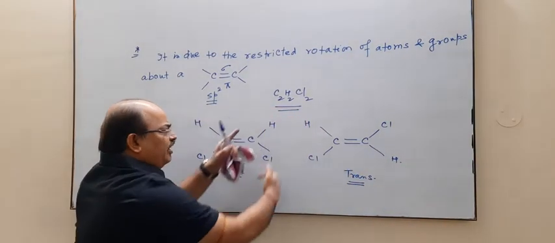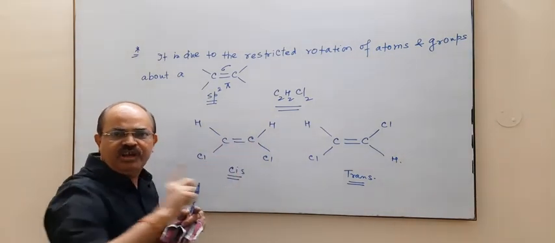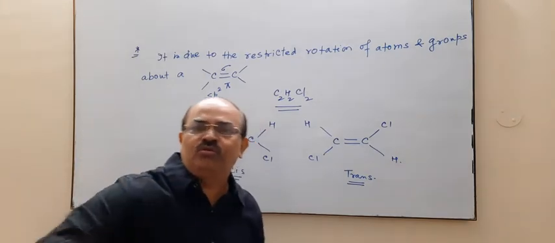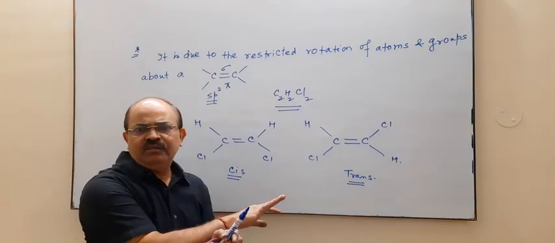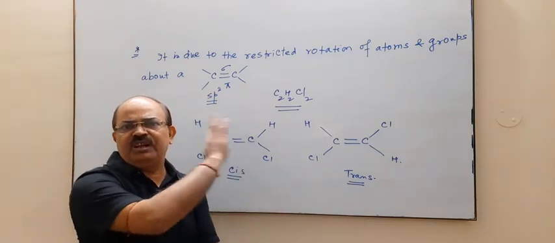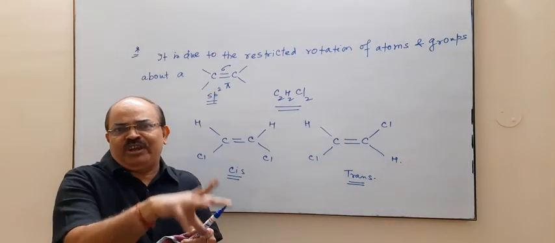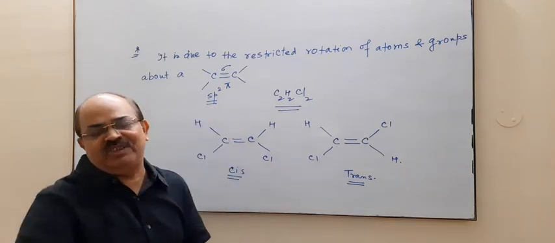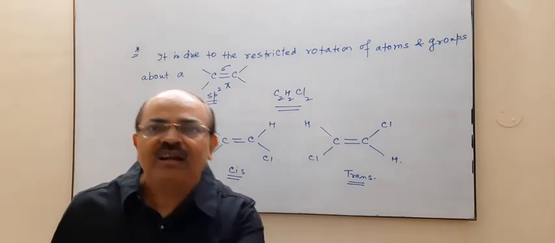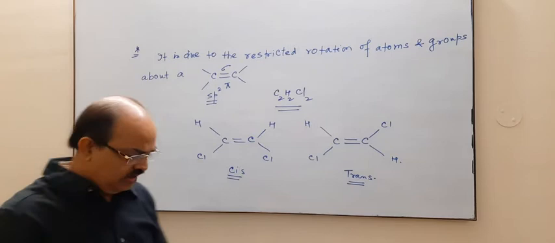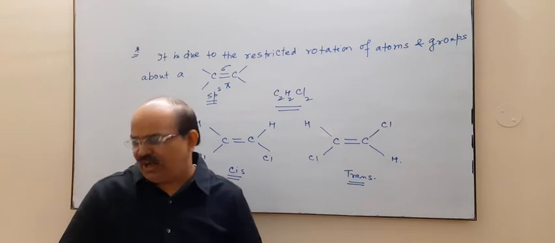Now for free rotation, we require 250 kilojoule at room temperature. If you give that energy, then one form can be easily converted to another form. So due to this restricted rotation, it has two different spatial arrangements. One arrangement is called cis and another arrangement is called trans. Now the question is, what are the essential conditions?